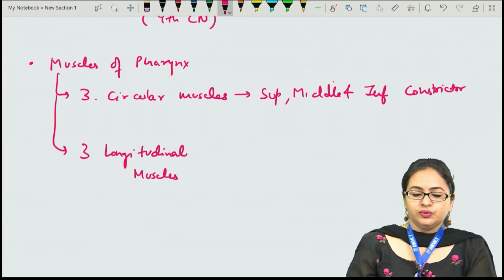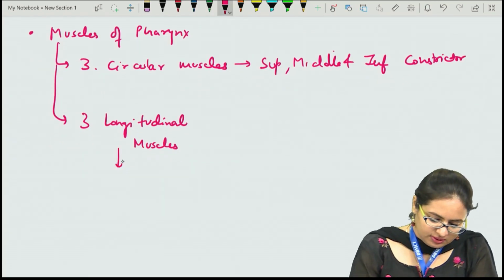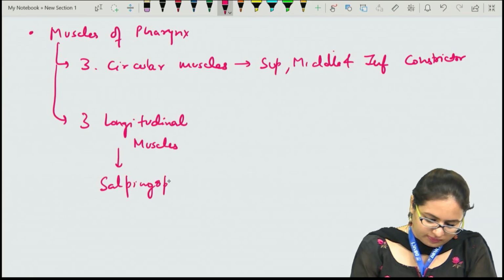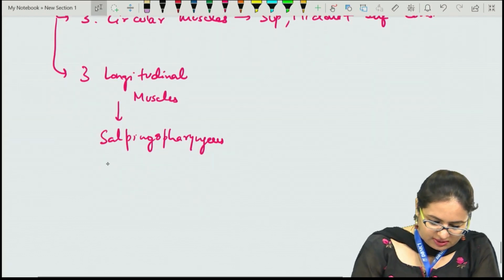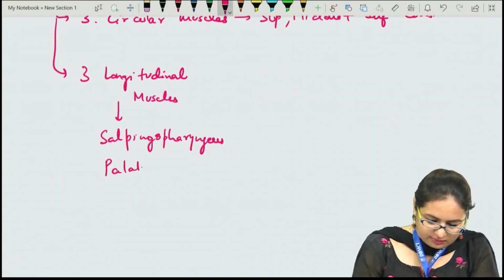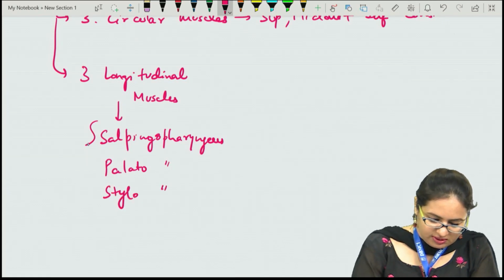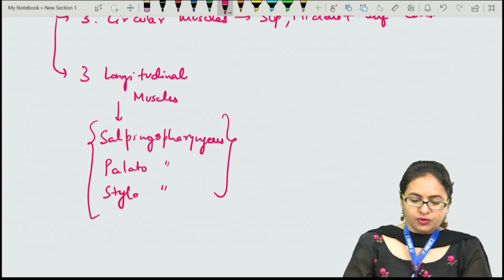Then the three longitudinal muscles include the salpingopharyngeus, palatopharyngeus and the stylopharyngeus. These are the three longitudinal muscles.